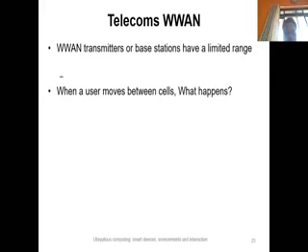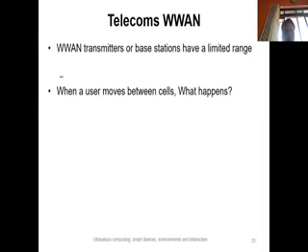The wireless transmitters or base stations have a limited range and are positioned so that they cover an area or wireless cell, which overlap each other to some degree.